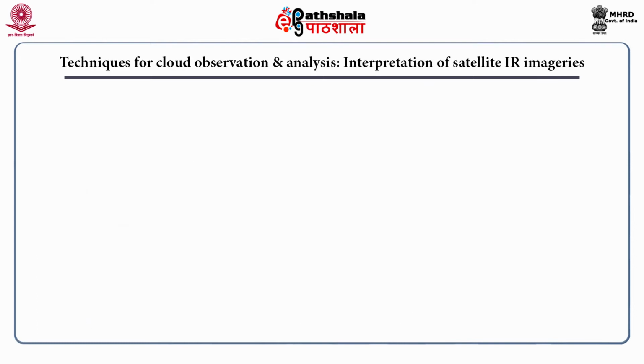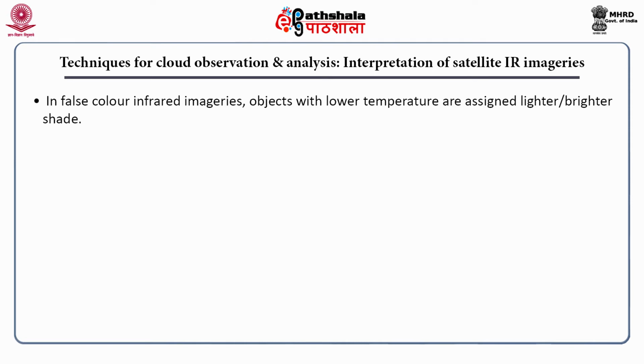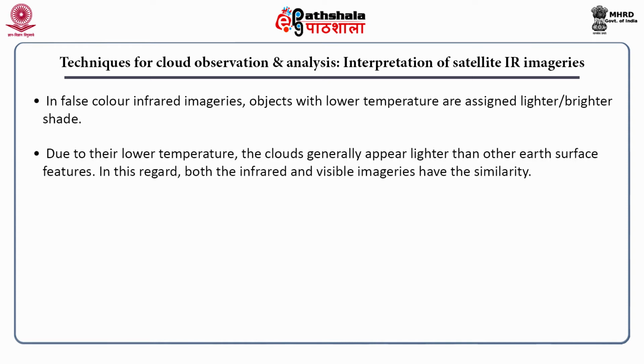Now observation and analysis of cloud using satellite infrared imageries. In false color IR imageries, objects with lower temperature are assigned lighter or brighter shade. Due to their lower temperature, the clouds generally appear lighter than other Earth surface features. In this regard, both the infrared and visible imageries have the similarity.